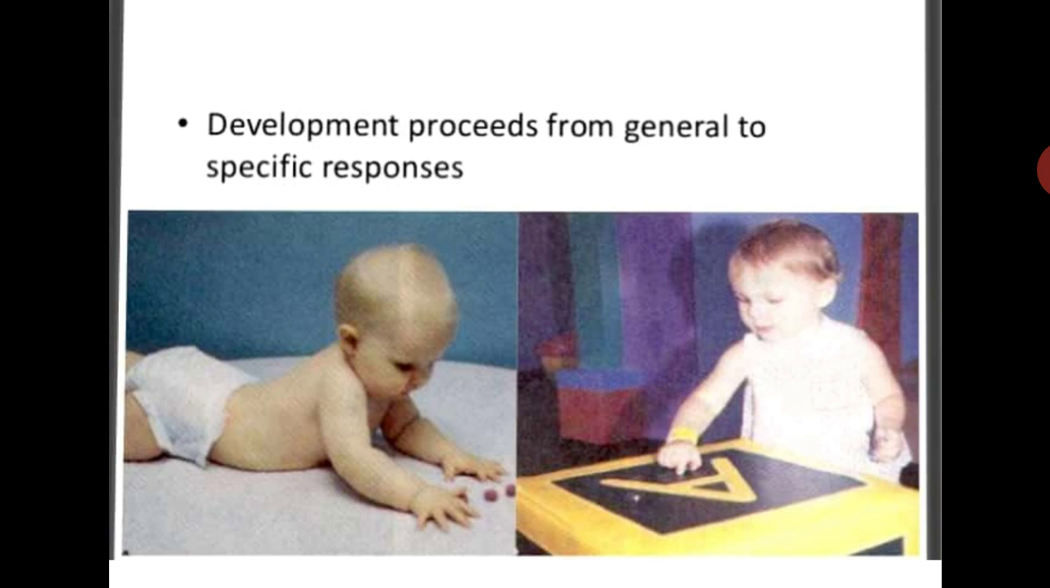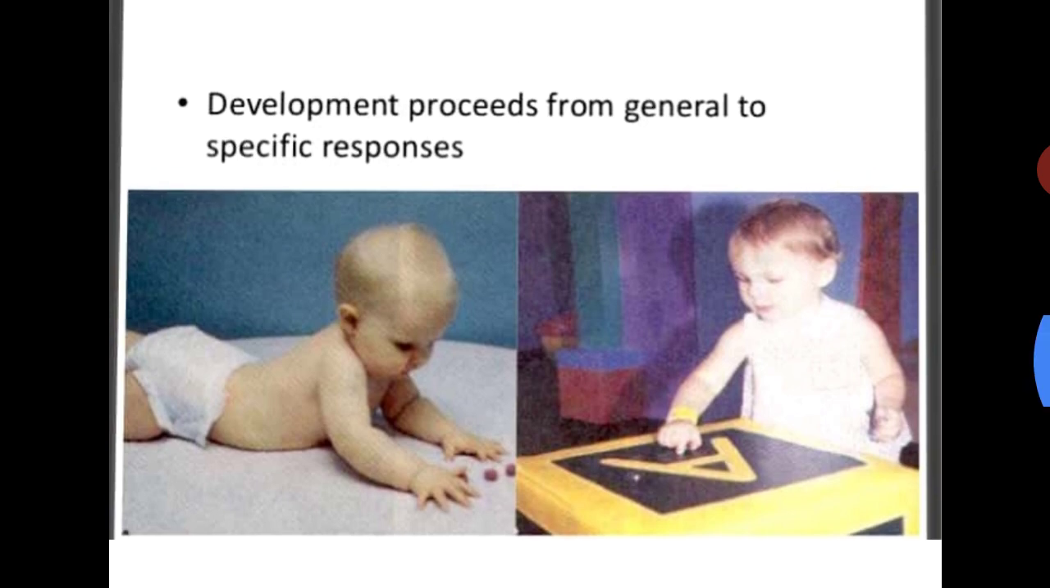For example, the baby learns to stand before he walks. So firstly the baby learns to stand, and only then is able to walk. Similarly, similar development is occurring in all children.